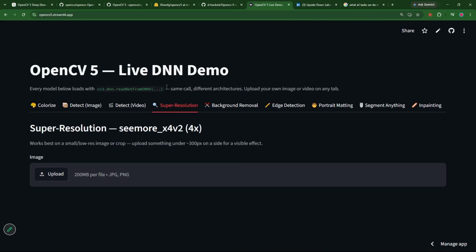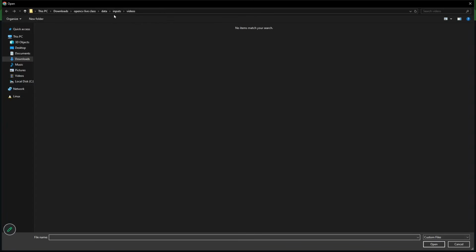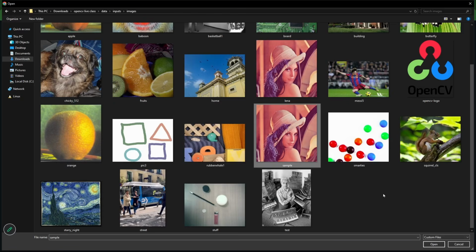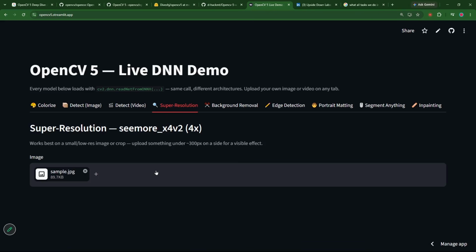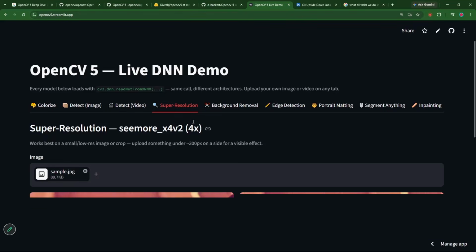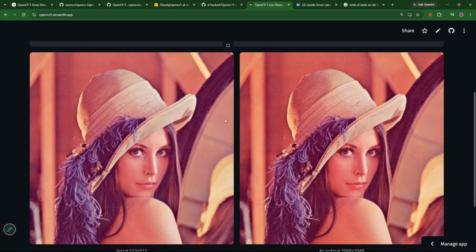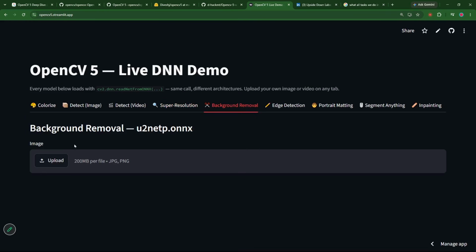Now, super resolution, enhancing the image quality. So this will be so important while doing data generation, right? Synthetic data generation. So we can take this Lena image. We can see how super resolution works, how it will enhance the image. This will be super important because when we are feeding images to our deep learning models, we can directly feed good kind of images, right? See, resolution is increased.